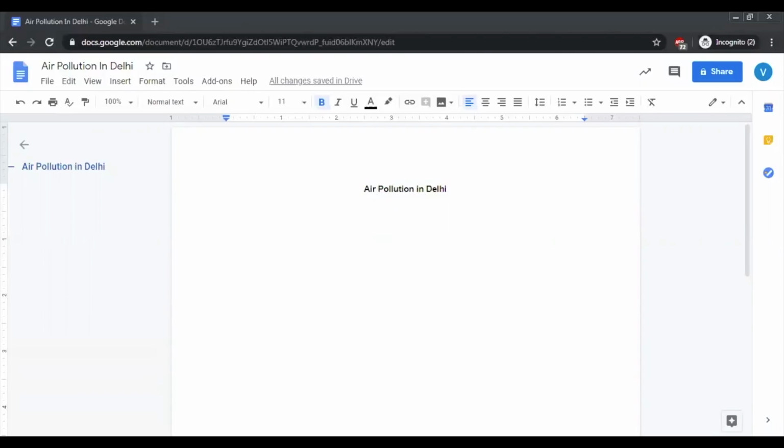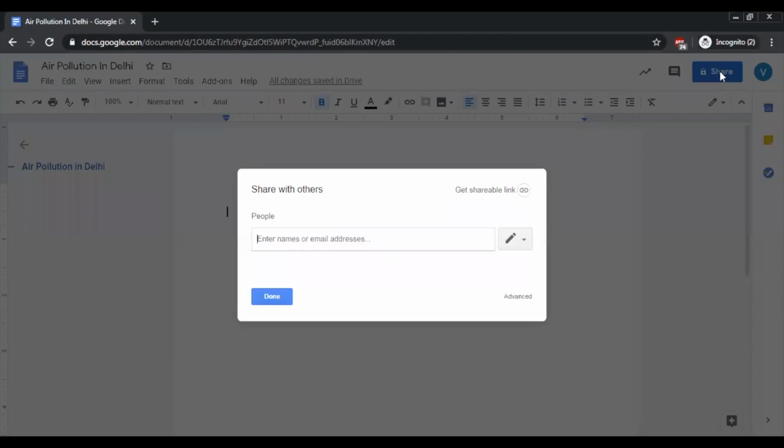So the most important aspect, as I have already said, is how to share this with multiple people. Generally, this document, once I have started working on it, as you have seen, starts as a private document. It is a private document unless I share it with different people all around. So what are my sharing options? I'll just let you know here. I'll go to Share. I'll just put the cursor here. When I'm putting it here, it says that it is private to only me. So I'll click on this link, and you can see how I can share it with other people.